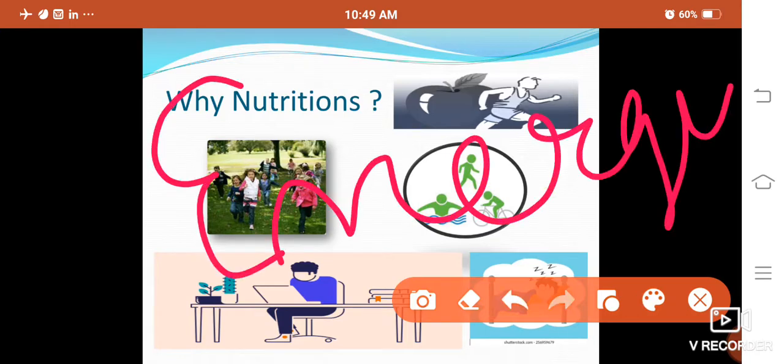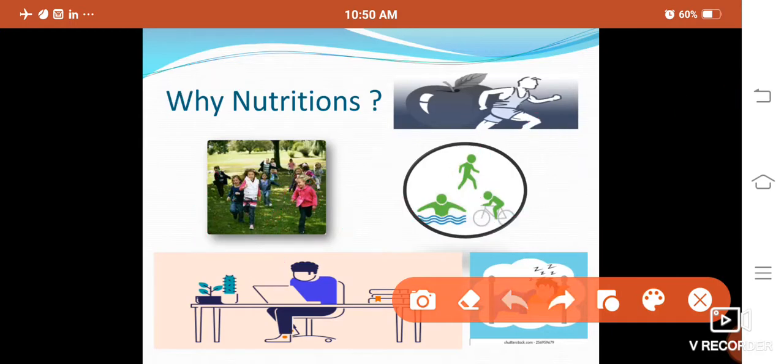Energy. For all such activities there is a need of energy to do such activities. No doubt in this figure, while sleeping there is also a need of energy because metabolic activities are still going on while sleeping.